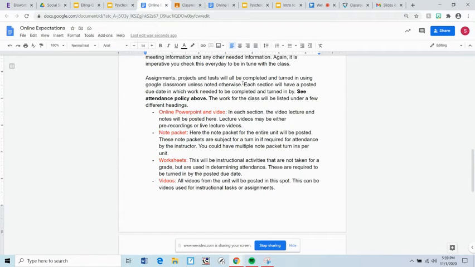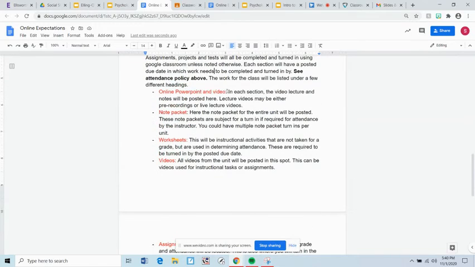Each section will have a posted due date by which work needs to be completed and turned in. See attendance policy above, you see how it works. So there'll be different section headings, and these are all in red. So online PowerPoint and video will be put there.